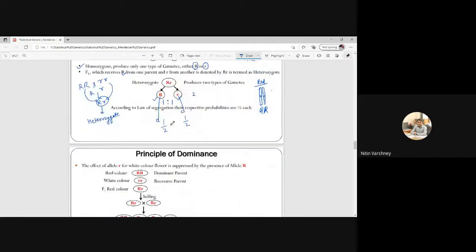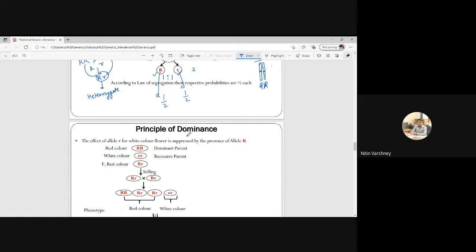Now next is the principle of dominance. What is this principle? This principle says that the effect of allele r for white color flower is suppressed by the presence of allele R. That's why we write it in capital letter, and that's why it is dominant homozygous.